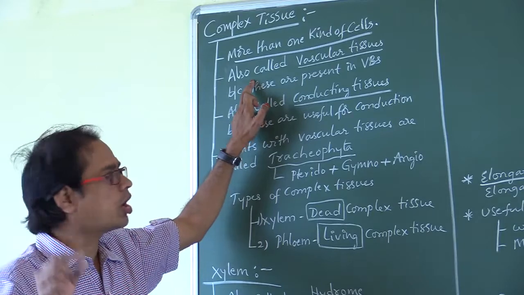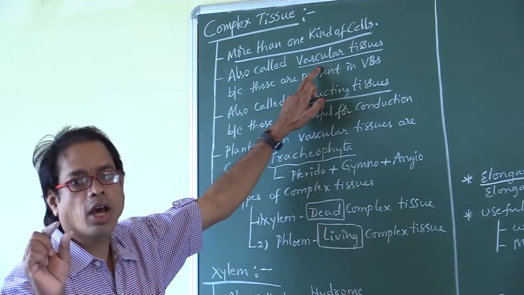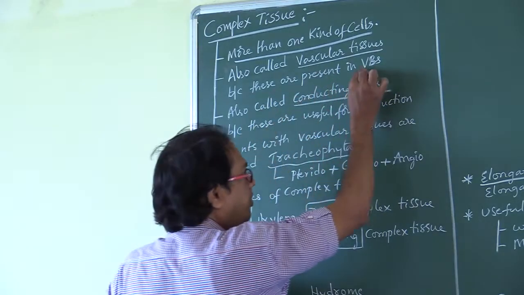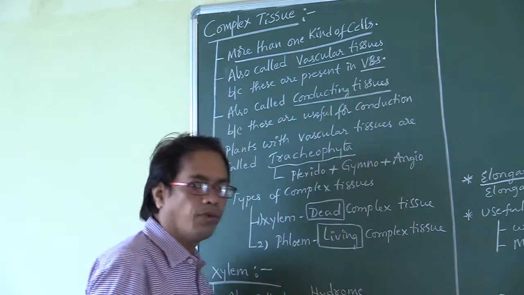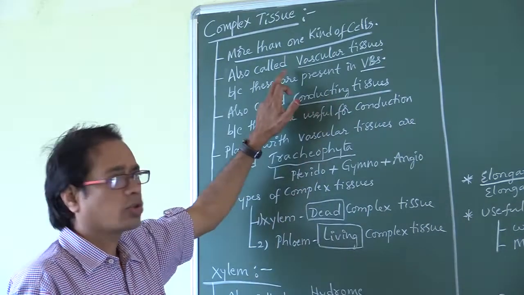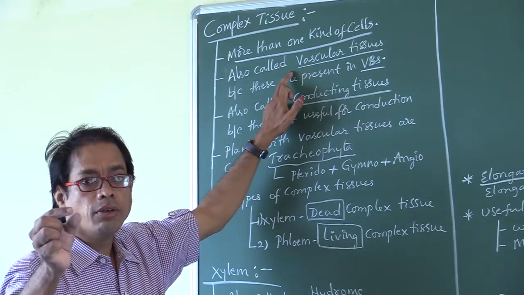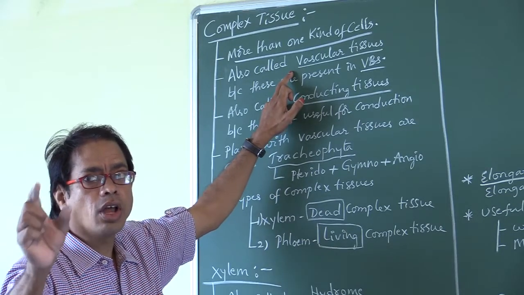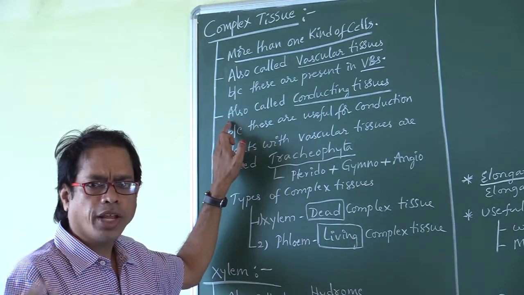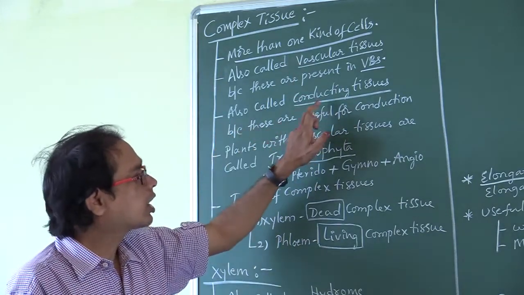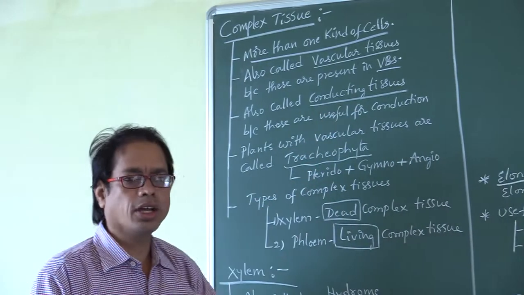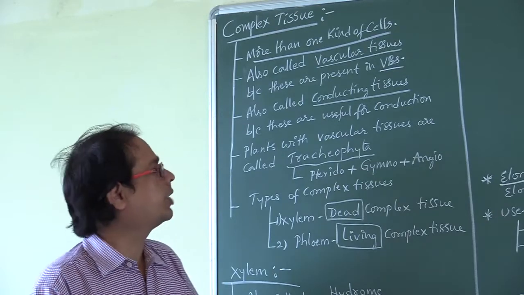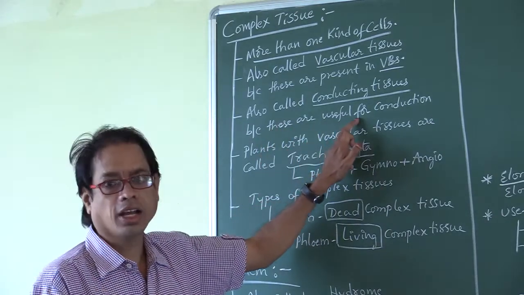These complex tissues are also called vascular tissues. Why? Because these are present in VBS. VBS means vascular bundles. So, complex tissues are also called vascular tissues because these are present in vascular bundles. Next, complex tissues are also called conducting tissues. Why? Because these are useful for conduction of water and food materials.